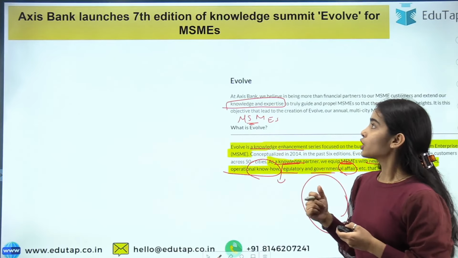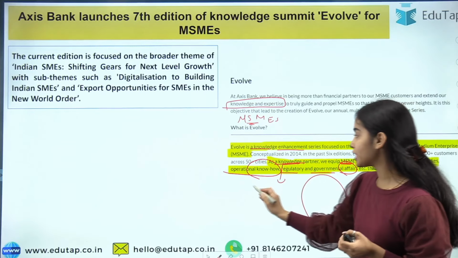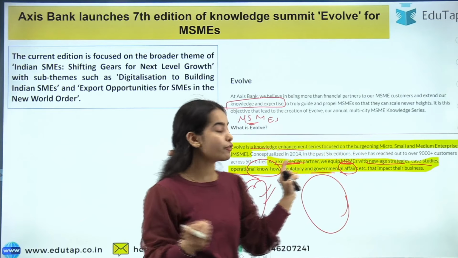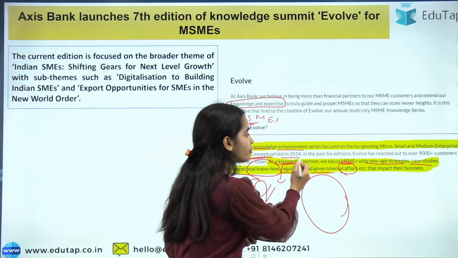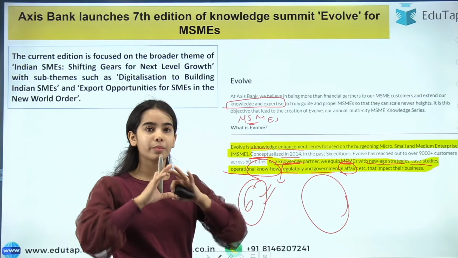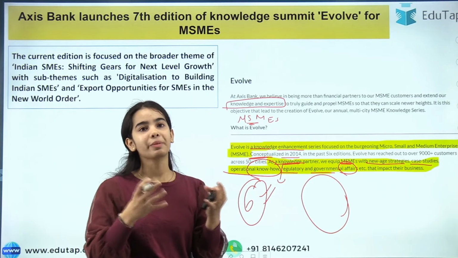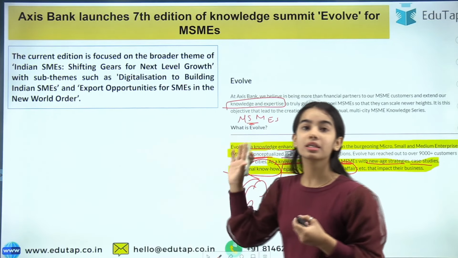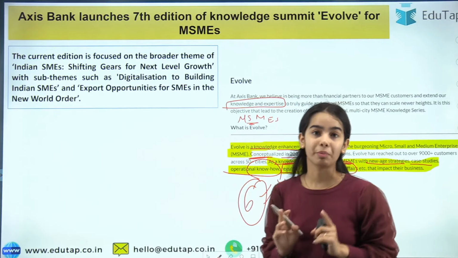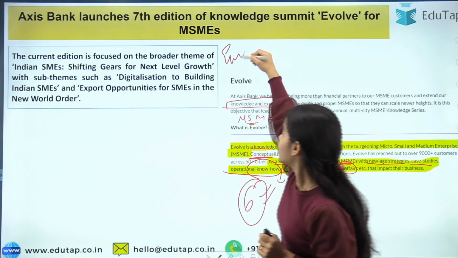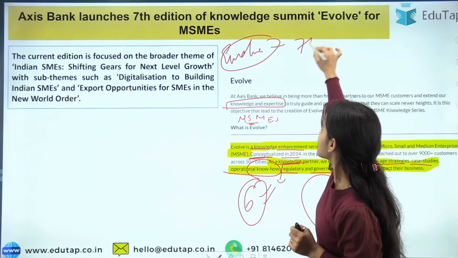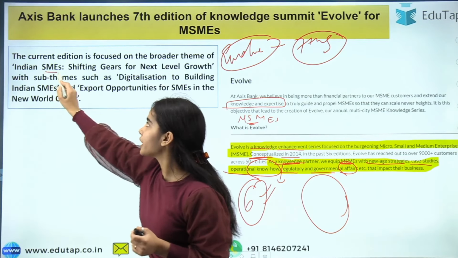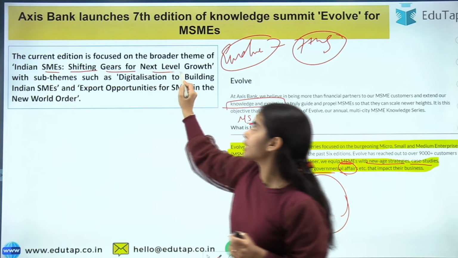Here is the 7th edition; 6 editions have already happened. Evolve was conceptualized in 2014, and in the past 6 summits, there were multi-city Evolve summits. This is the 7th edition. Now the theme of this Evolve summit you have to remember. The theme of this 7th summit is Indian small and medium enterprises shifting gears for the next level growth.